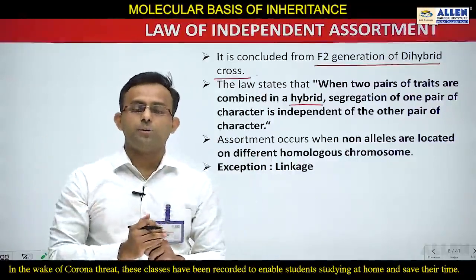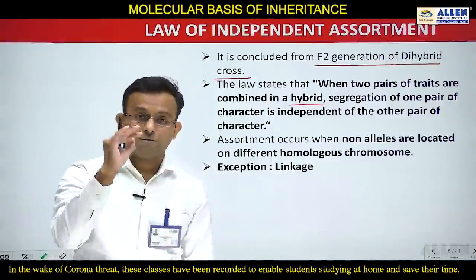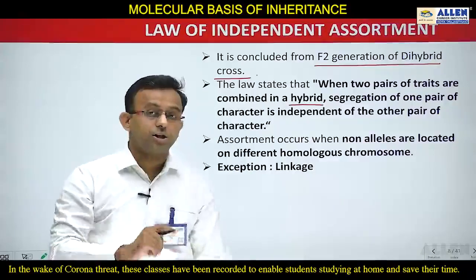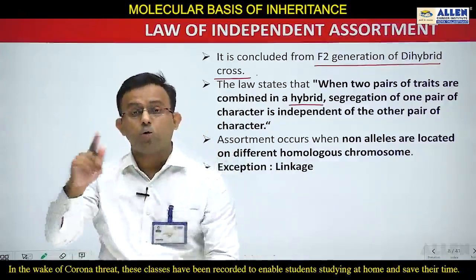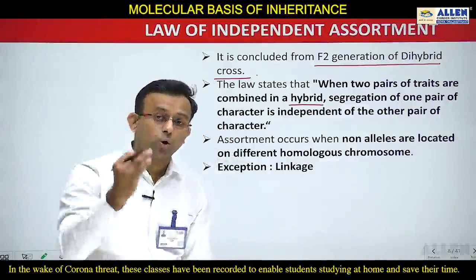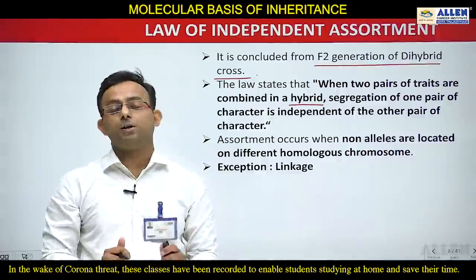This is all about independent assortment. But students, independent assortment is a conditional law. If one condition is there, then only independent assortment occurs. And what is that condition? That condition I also explained at the start of the dihybrid cross: luckily, Mendel selected those characters which are located on different chromosomes. So this is the condition of independent assortment.